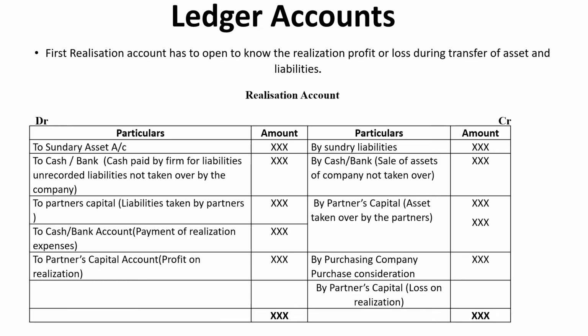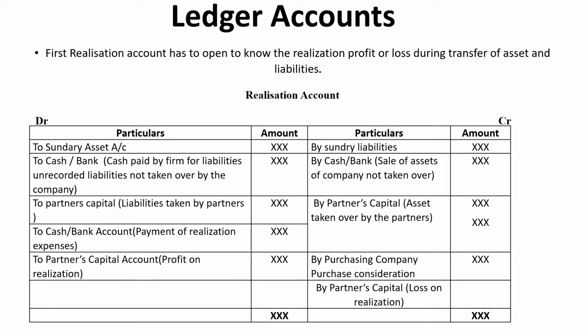So last class we discussed what you mean by conversion of firms to a company, the objectives of the conversion of firms to a company, and what are all the accounting entries, in terms of journal entries, to be passed during conversion of firms to a company in order to close the books of the firm.